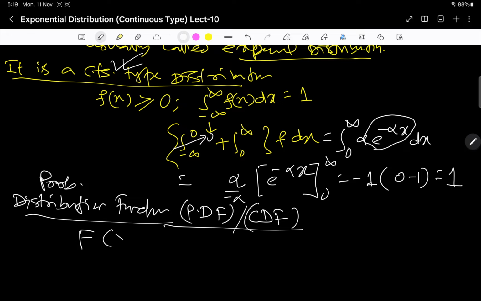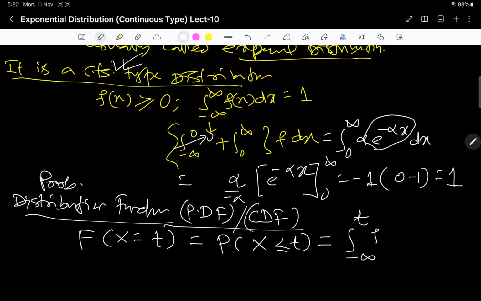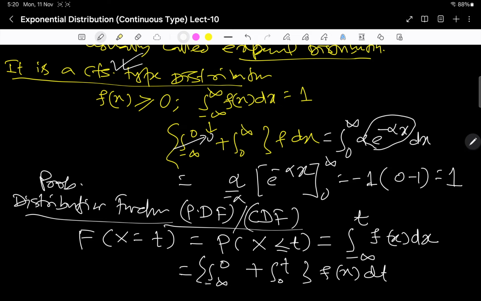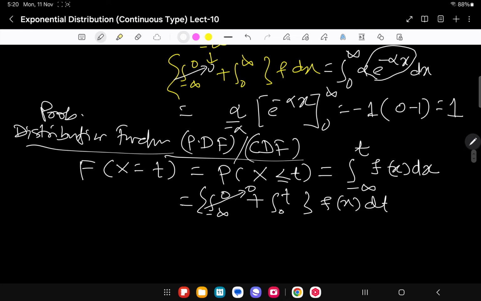F of x at some t means the probability of x up to t, so you need to integrate from minus infinity up to t the probability function f x dx. You split it: minus infinity to 0 plus 0 to t f of x dx. Here the first part is 0 according to the given distribution.